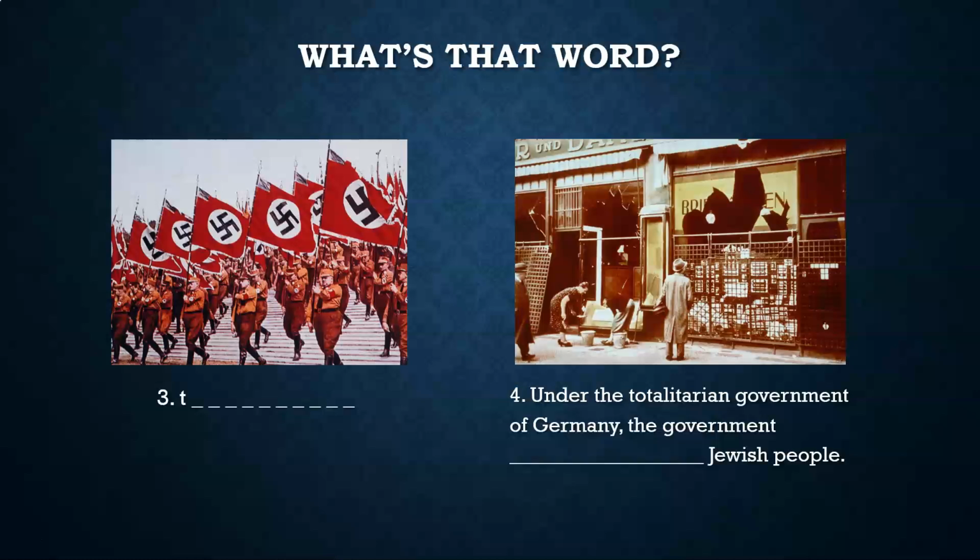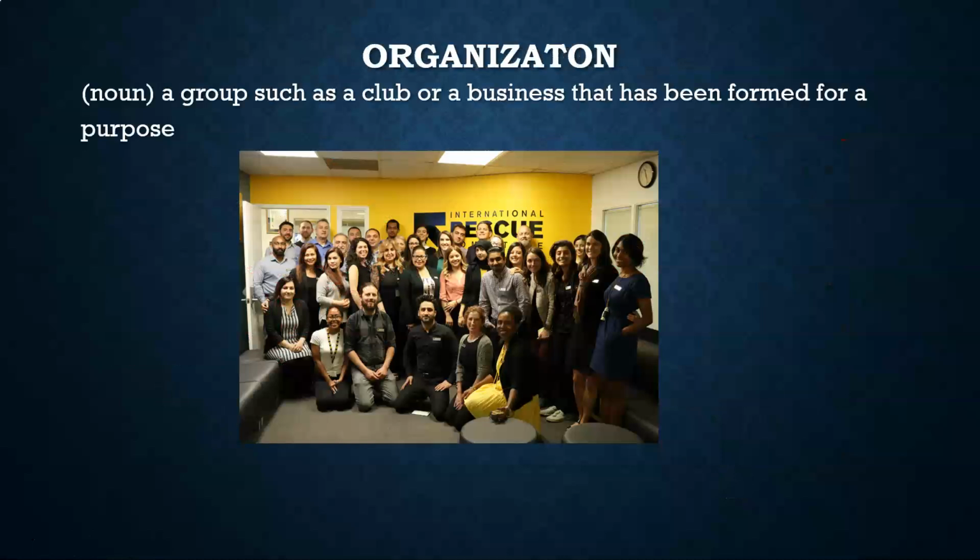Do you remember this word, number 3 on the left? Starts with a T. This is totalitarian. And can you complete the sentence in number 4? Pause the video if you want some time. Under the totalitarian government of Germany, the government persecuted Jewish people. This is a Jewish business and they've broken their windows and damaged their business. I hope that's clear.